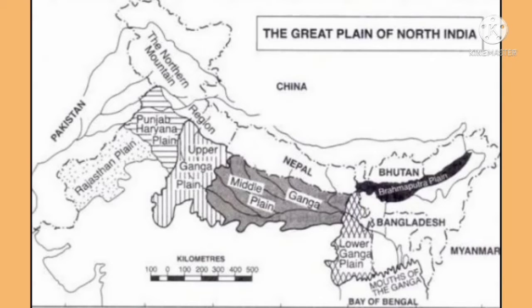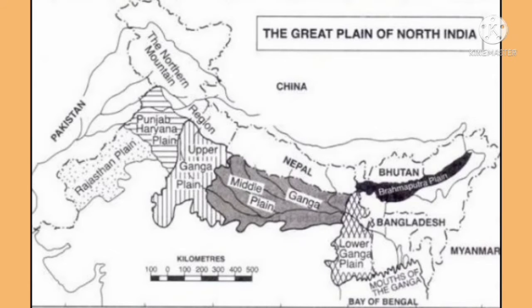Students, the northern plains are located between the Himalayas and the peninsular plateau, and according to the division, they are divided into the Indus basin, the Ganga basin, the Brahmaputra valley and the Ganga-Brahmaputra delta. The Indus basin is spread over the states of Jammu and Kashmir, Himachal Pradesh and Punjab.